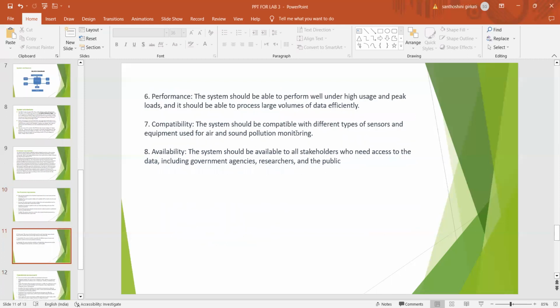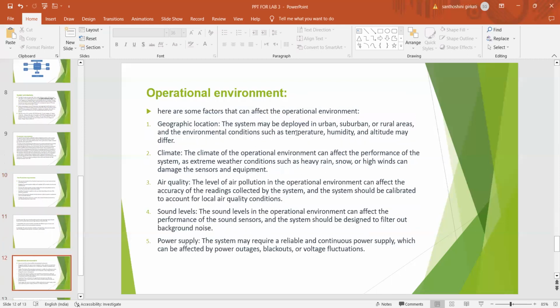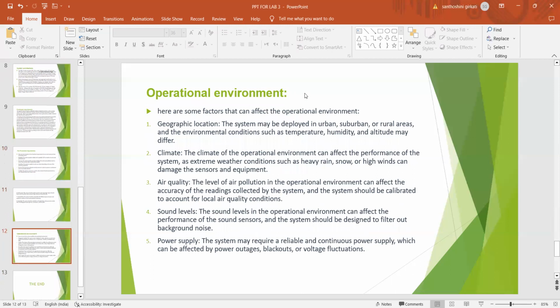Here are some more non-functional requirements like performance, compatibility, and availability. And in the end, we have the operational environment, where we have the geographic location. The system may be deployed in urban, suburban, or rural areas, and the environmental conditions such as temperature, humidity, and altitude may differ. Climate: the climate of the operational environment can affect the performance of the system, as extreme weather conditions such as heavy rain, snow, and high winds can damage the sensors and equipment.